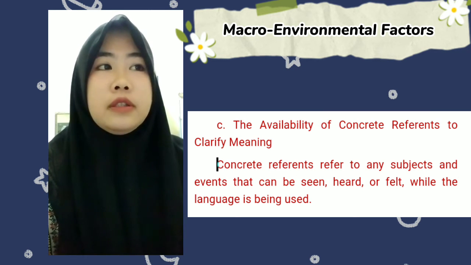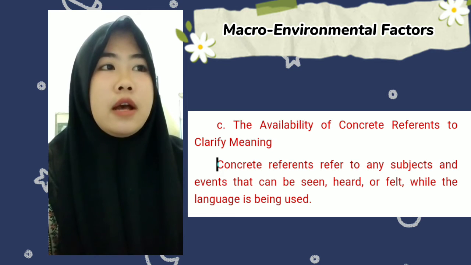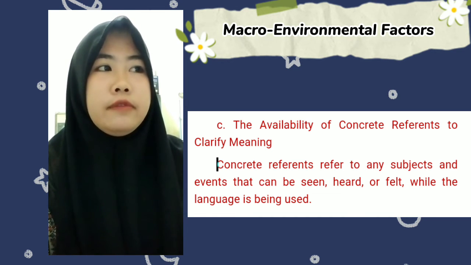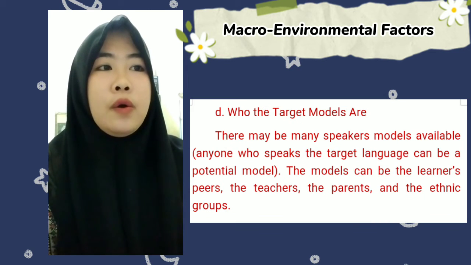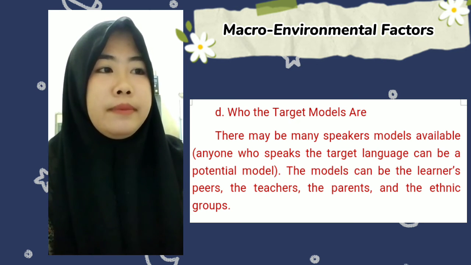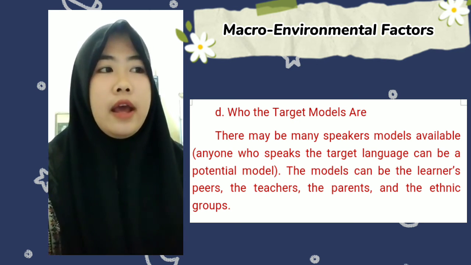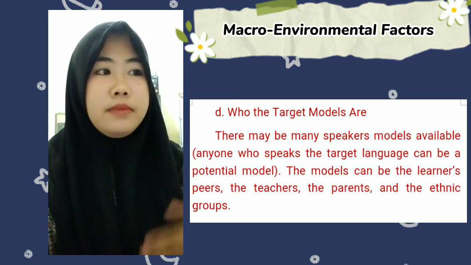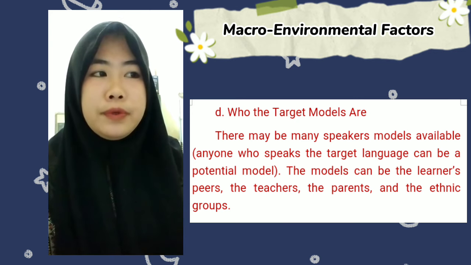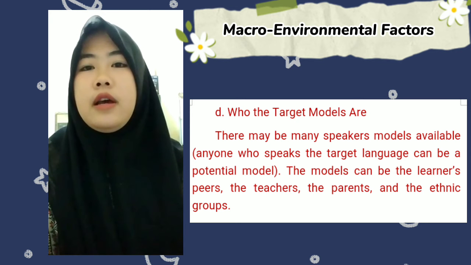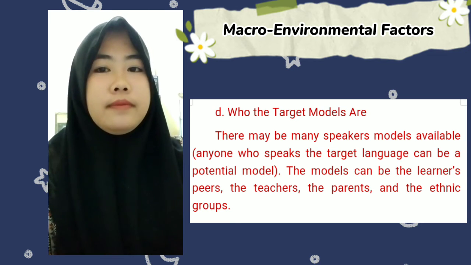C. The availability of concrete reference to clarify meaning. Concrete reference refers to any subject or event that can be seen, heard, or felt while the language is being used. D. Who the target models are. There are many speaker models available. Anyone who speaks the target language can be a potential model. The model can be the learner's peer, the teacher, the parents, and the analytic groups.